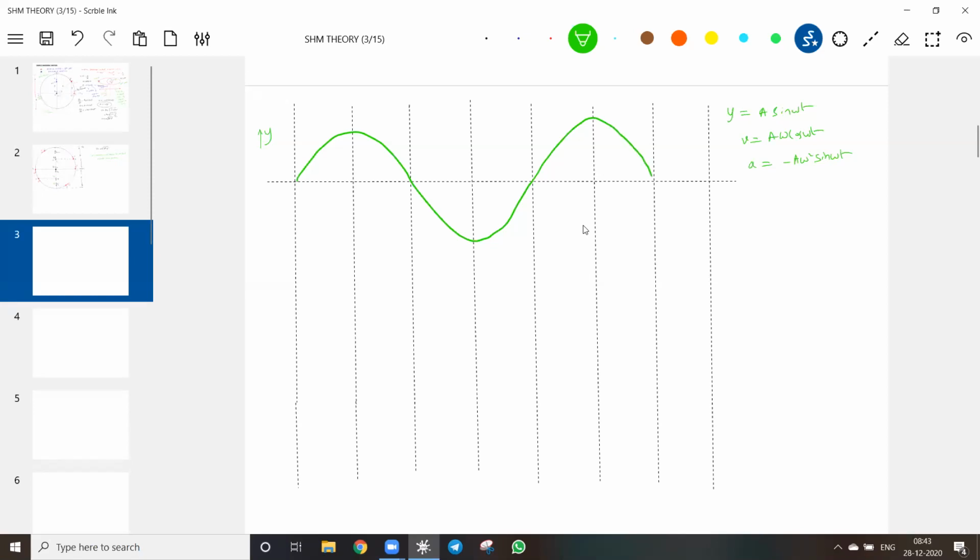It's not a triangle, it's not even a semicircle. I think you know enough trigonometry. Okay, this will be the speed versus time graph.